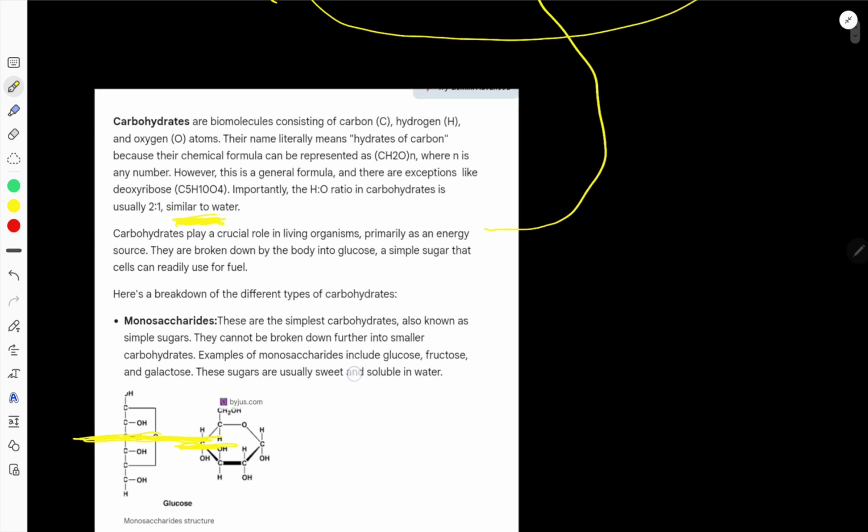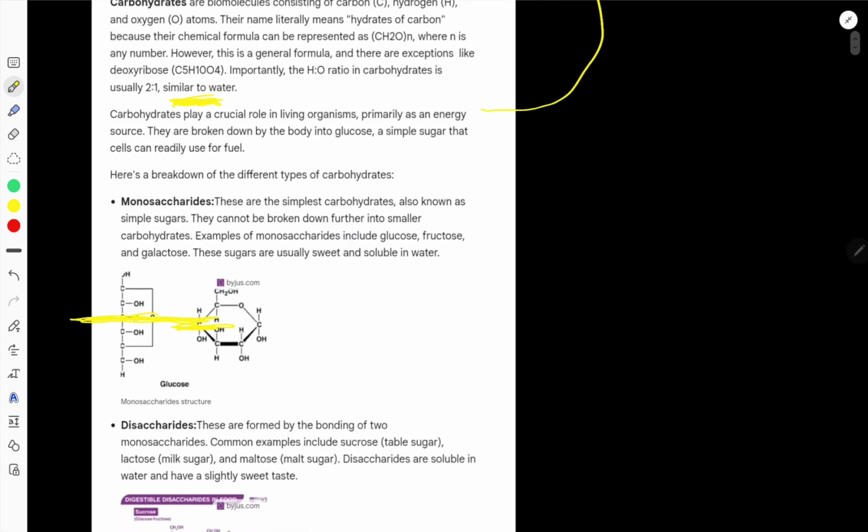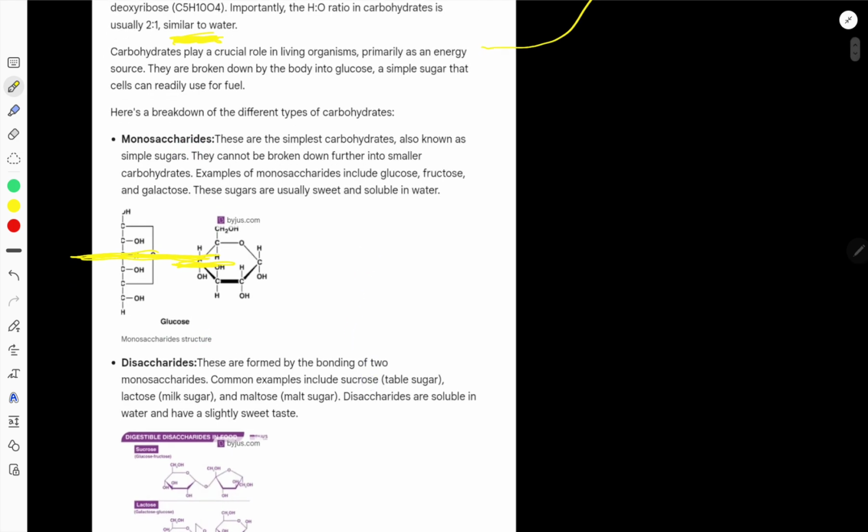So now come to the classification. Monosaccharide carbohydrates and disaccharide carbohydrates taste sweet, plus they dissolve in water, right? Monosaccharide means glucose, fructose, galactose, and disaccharide means lactose, maltose, sucrose. These two types of carbohydrate, monosaccharide and disaccharide, are called sugar because they taste sweet and are soluble in water.